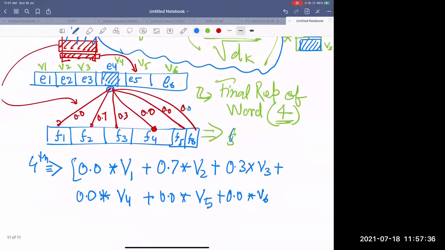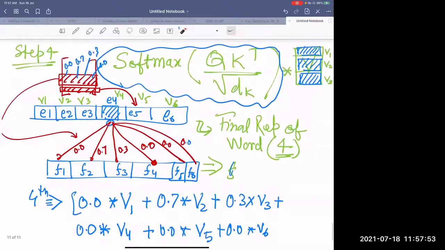So the point is that what we are actually doing, we are trying to learn an embedding for this word. How are we doing it? First, we understand its relationship with all others. How? Using this. This is going to tell how the final embedding of the fourth element is dependent upon others.